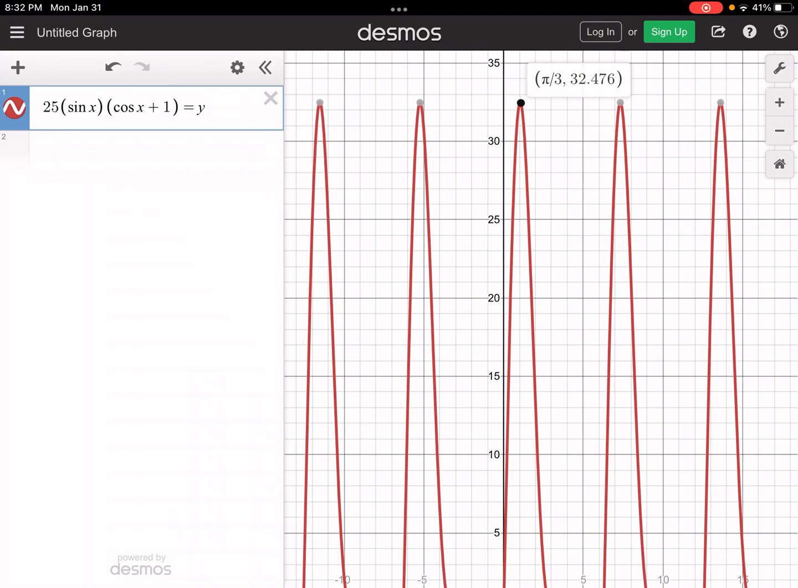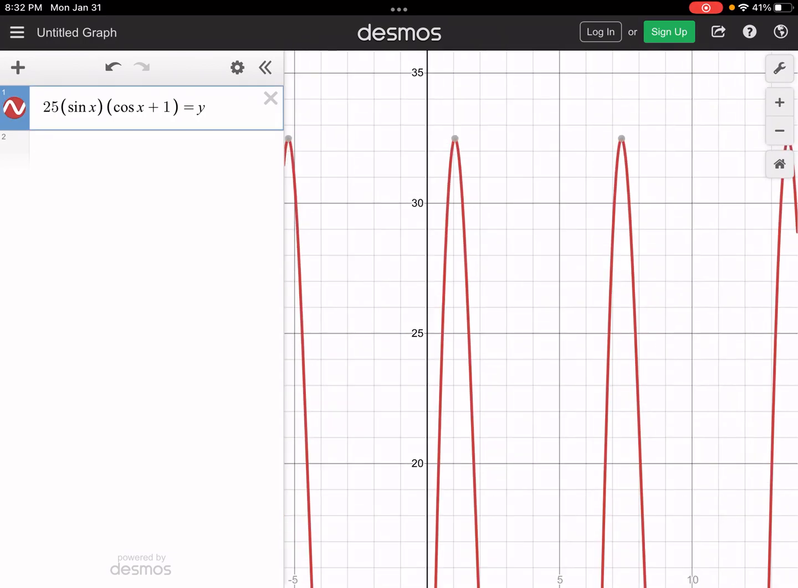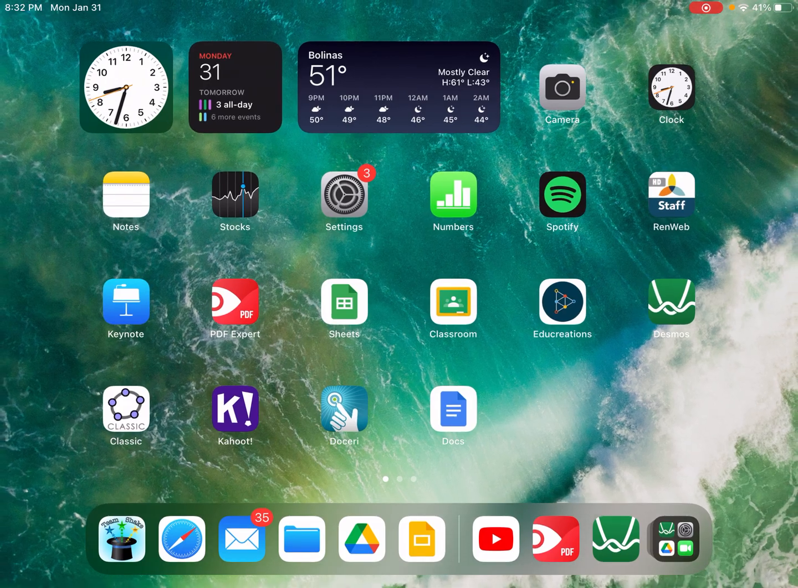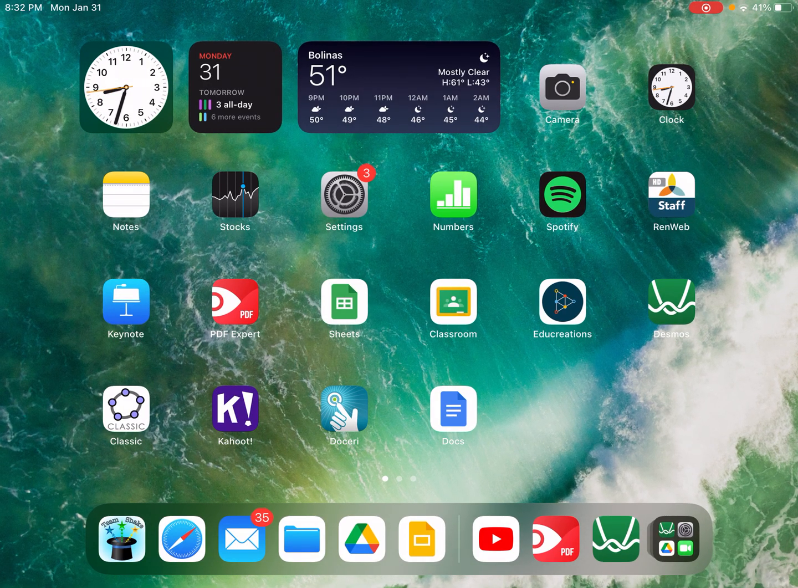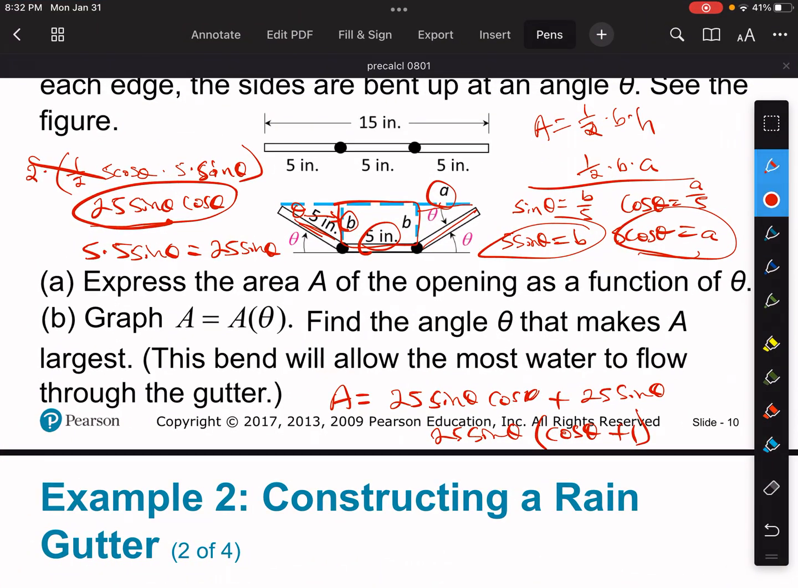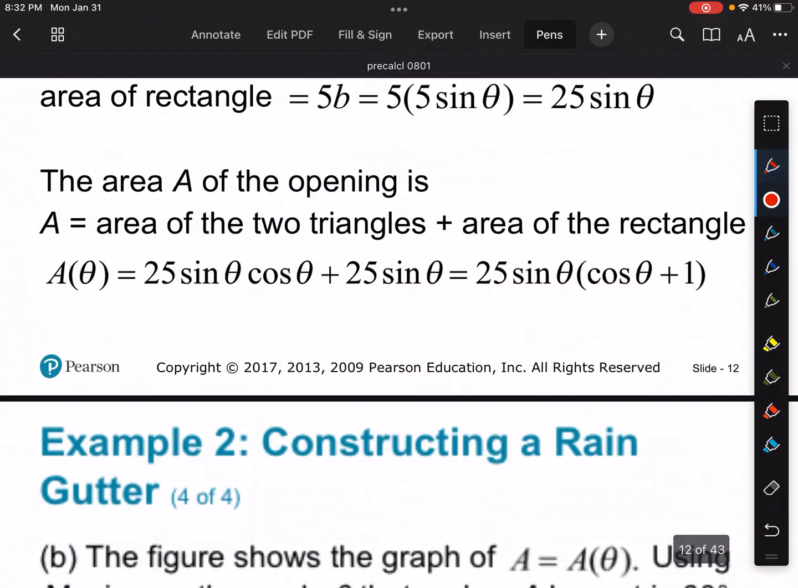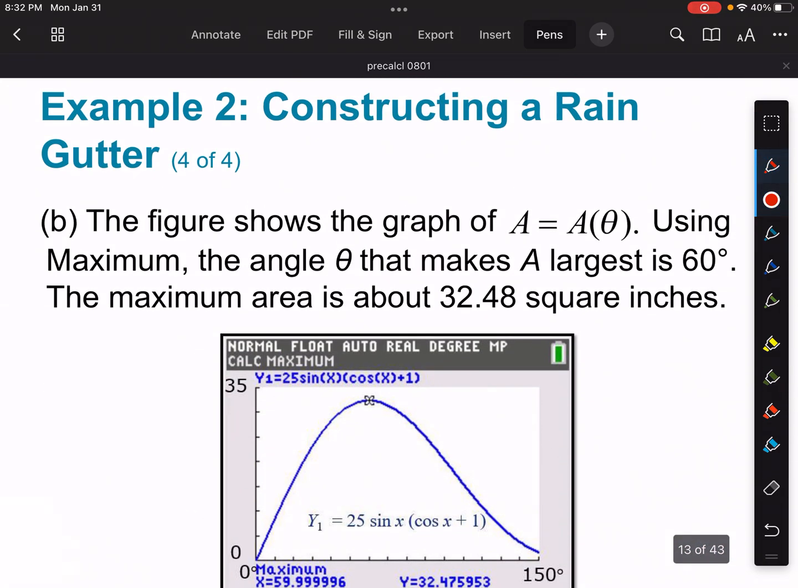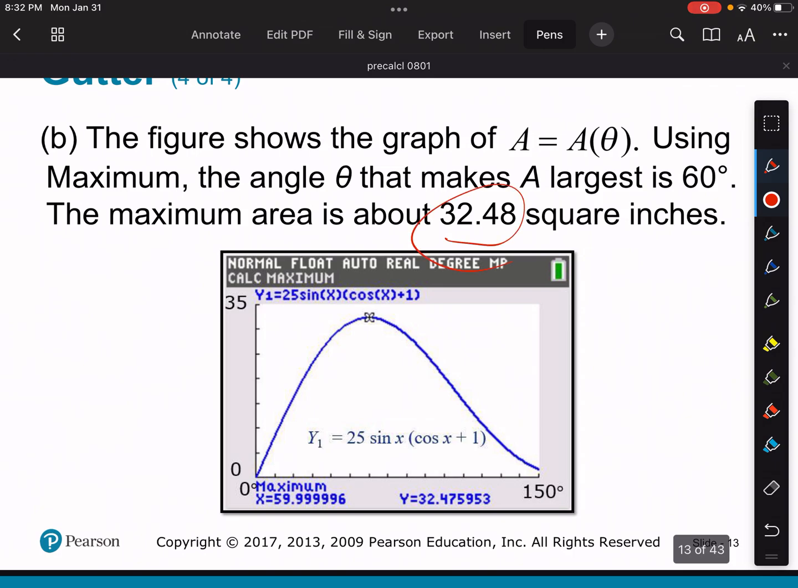So I'm here on Desmos, and notice that my peak here, the peak area, the highest area is going to occur right here at 32.48. Okay, and so we see down here, part B here, it says 32.48. That is exactly the answer of the maximum angle for theta.